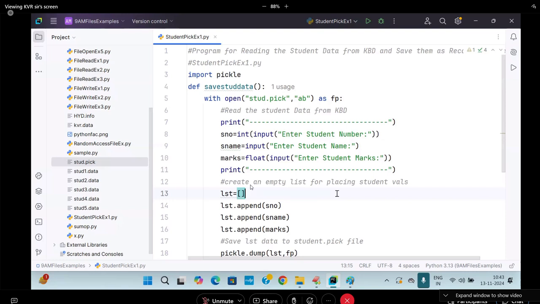I mean, the file name is stud.pick, by using the unpickling process.